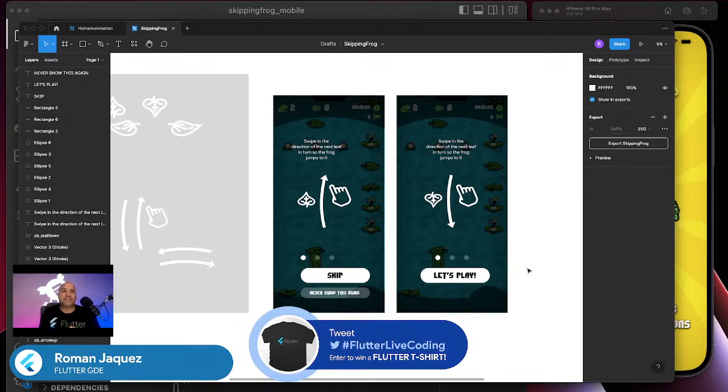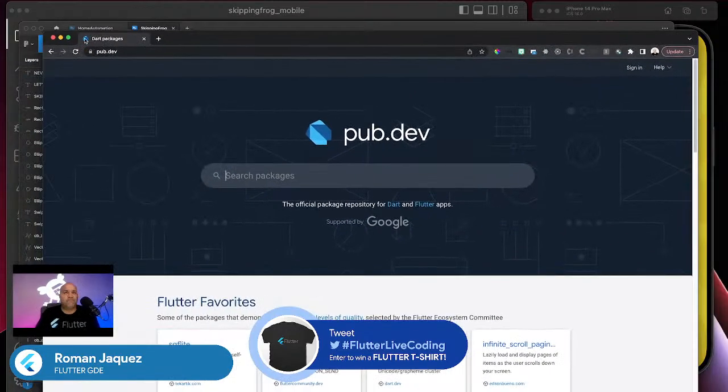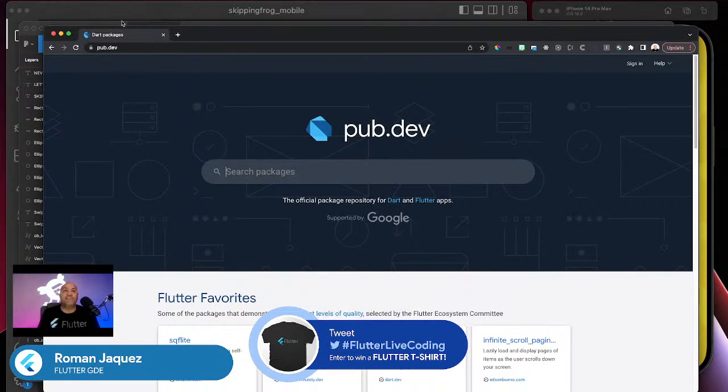So yes, you were mentioning in one of your tweets whether we're going to use Hive or any of those types of shared preferences packages. I'm going to show you, for example, the one that I've been looking at. I've actually used Hive before.